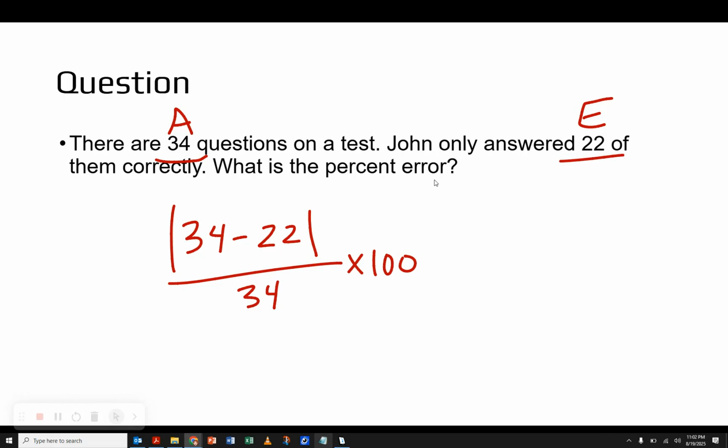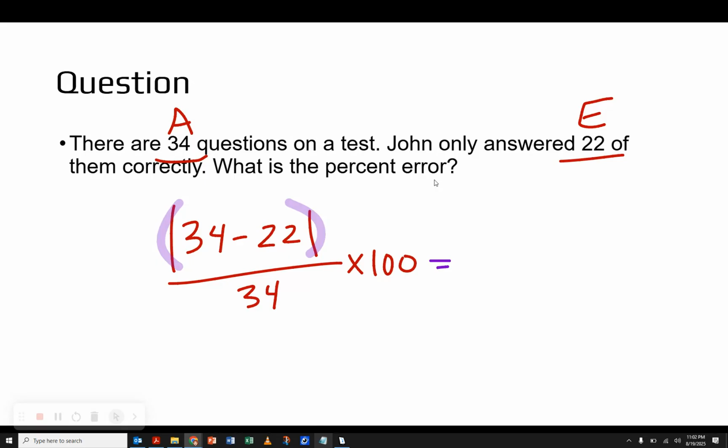Now at this point, if you want to plug this all into your calculator in one go and just push enter or equals once to get an answer, you've got to be really careful to remember to put these top subtraction numbers in parentheses. You will not find an absolute value bracket in your calculator to use. Use parentheses and you'll be fine.